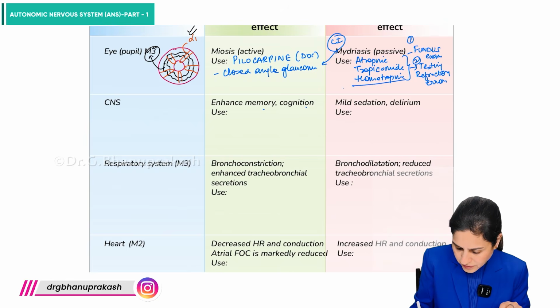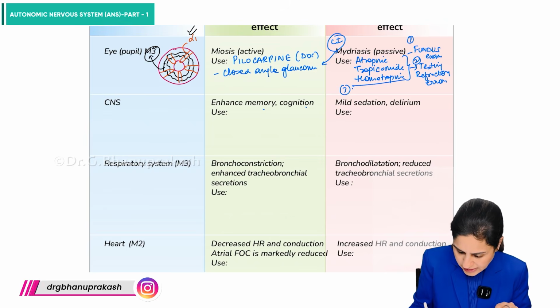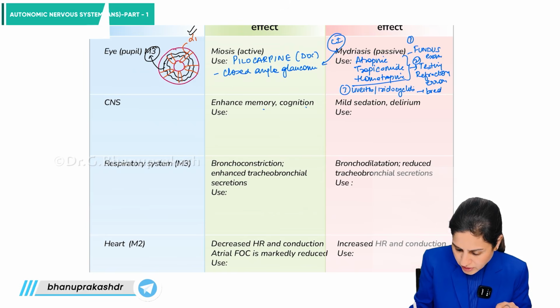And number 3, in various inflammatory conditions like uveitis and iridocyclitis, basically they break the adhesions.